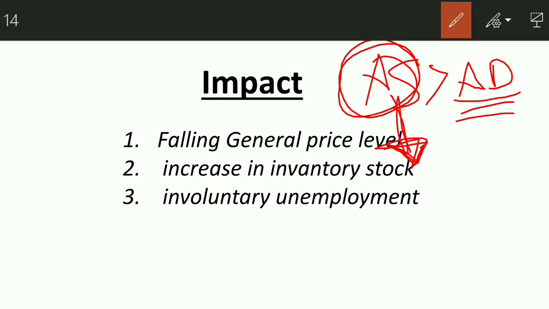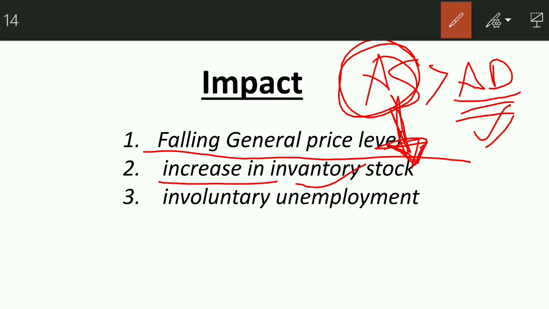The price of goods and services in the economy gets reduced so that people can buy it. So there is a fall in the general price level during deflation. There is an increase in inventory stock. Now what is inventory stock? It means that the godowns of people will fill because the supply is greater and the demand for that product is not there in the economy, hence there will be an increase in inventory stock.